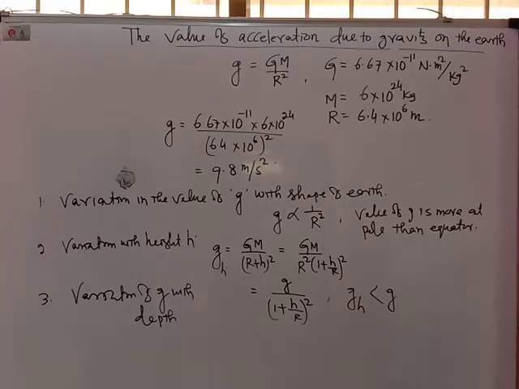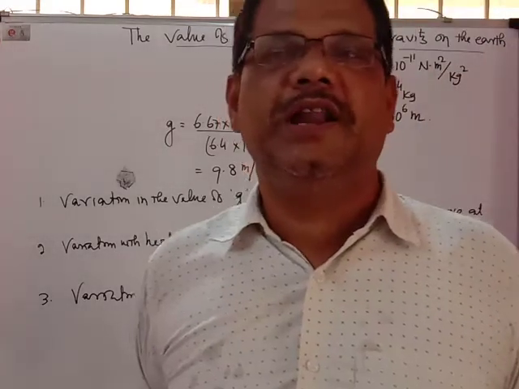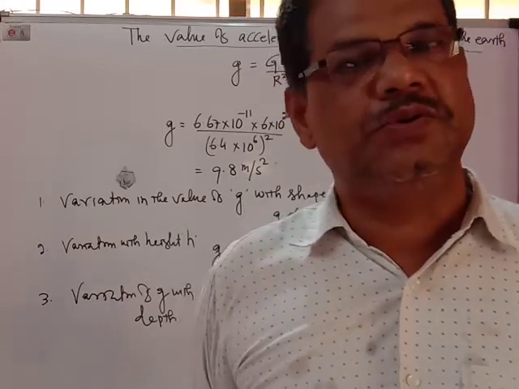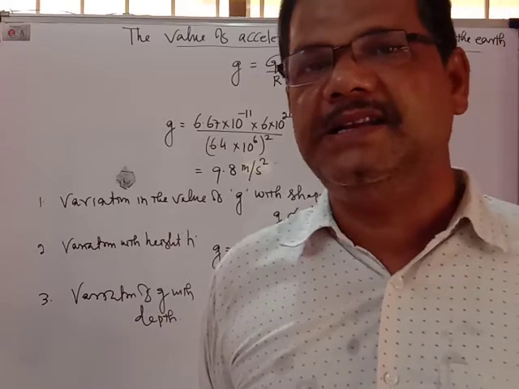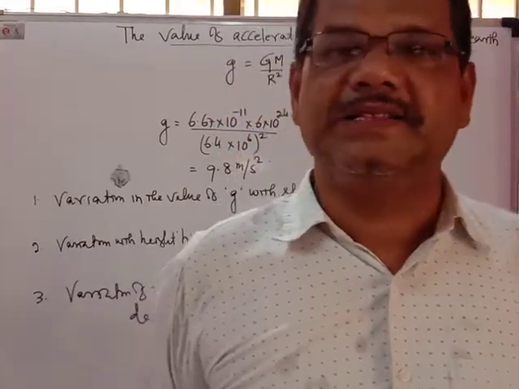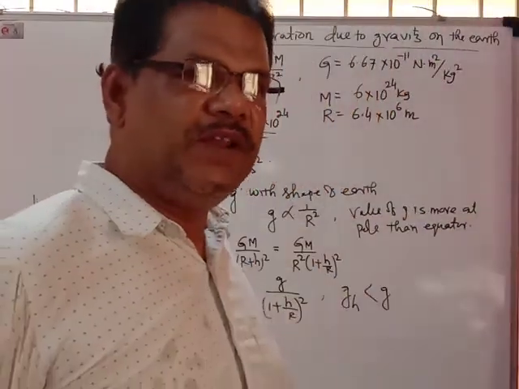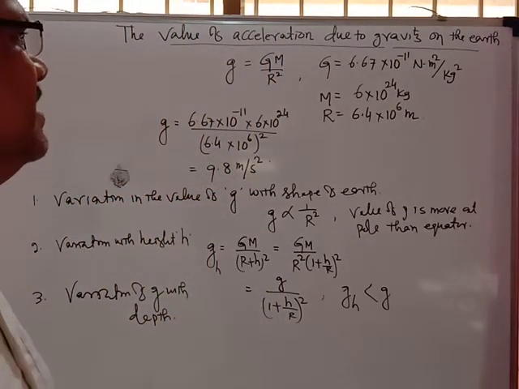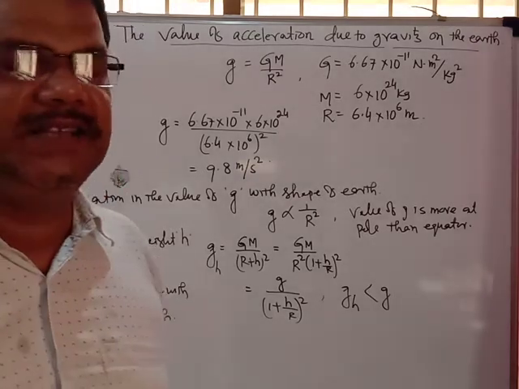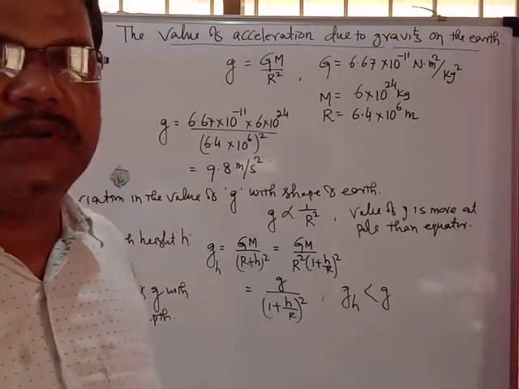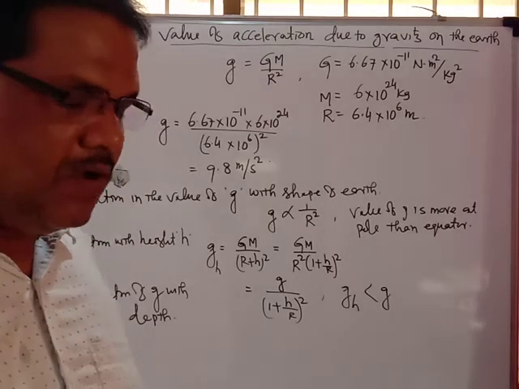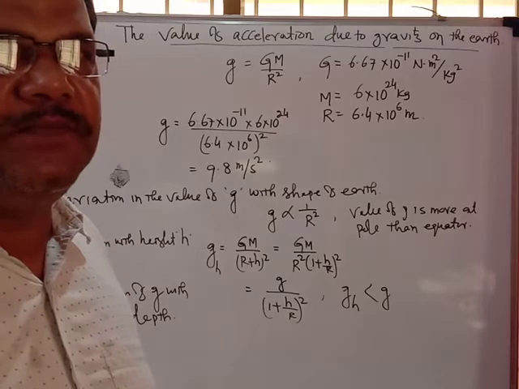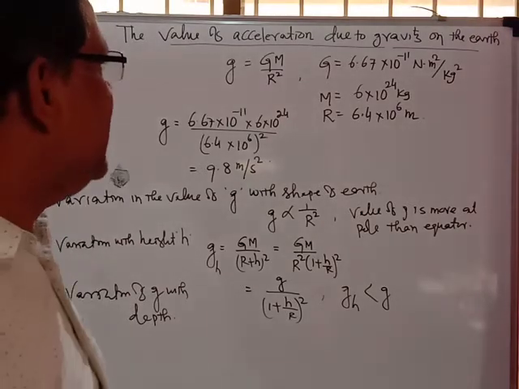Students, we have already discussed the relation between small g and capital G. Small g is the acceleration due to gravity and capital G is the universal gravitational constant. You know the values of these two. The value of capital G is 6.67 into 10 to the minus 11 Newton meter square per kg square. Already you know the relation: small g equals capital G, capital M upon R square.